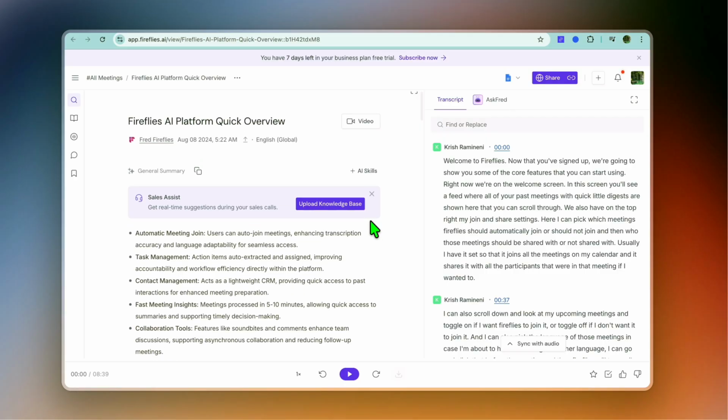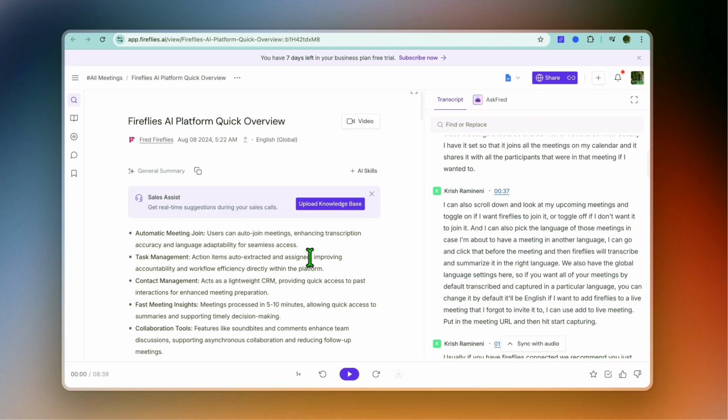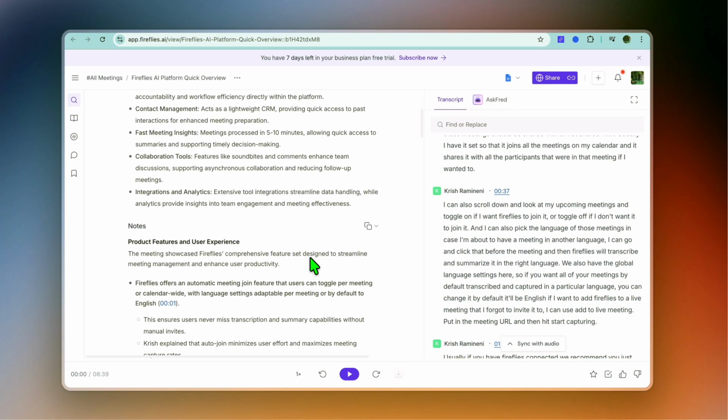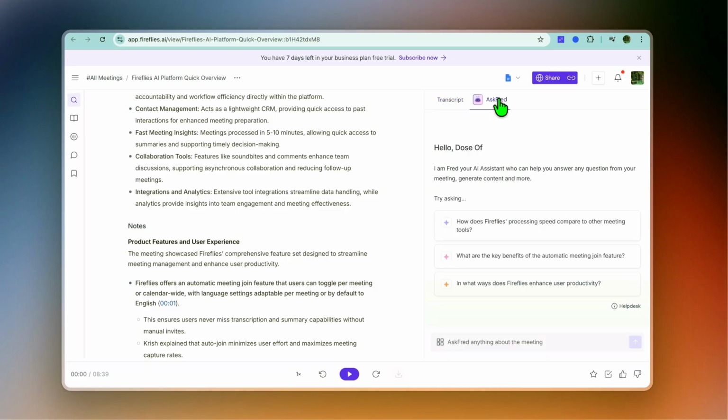After selecting the recording, you will see that you are given timestamps. And you can also use their summary feature, so you have different options. And if you would like to ask any questions or find out about a particular section of that meeting, all you'll need to do is simply tap on Ask Fred in the top right hand corner. And from there, you'll be able to talk to the Fireflies AI. And from there, you'll be given different information about the meeting.